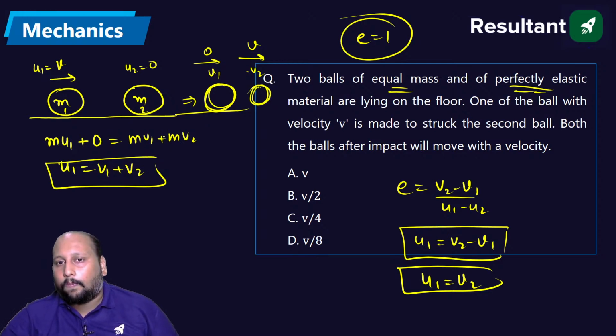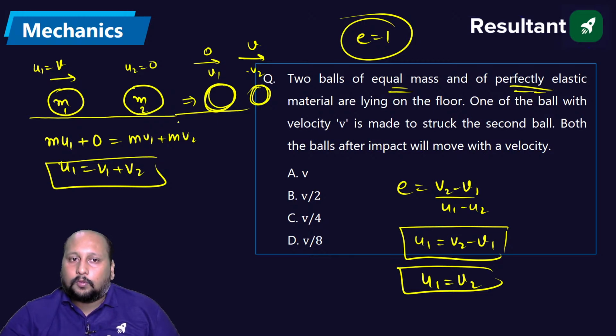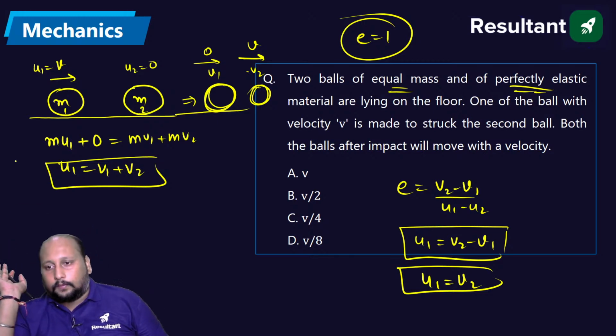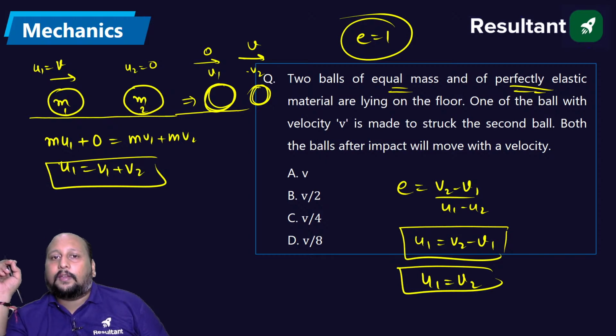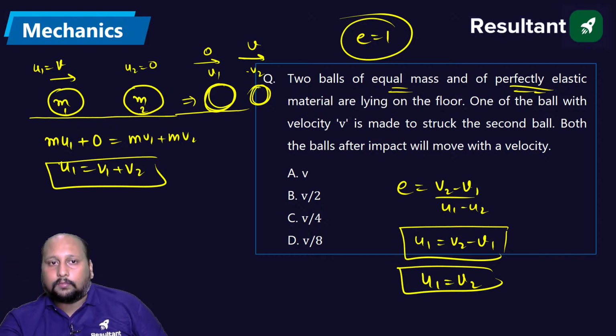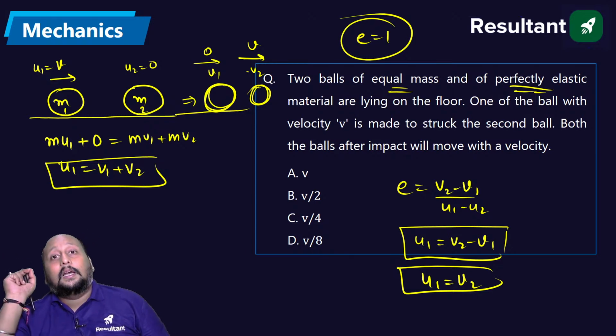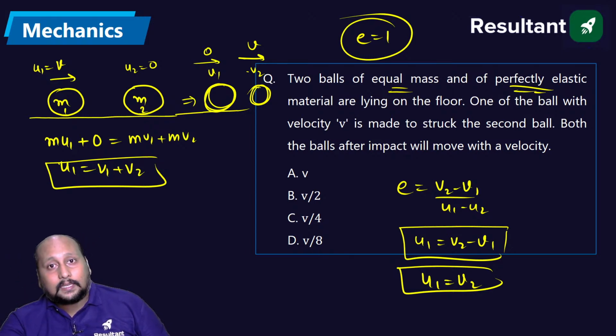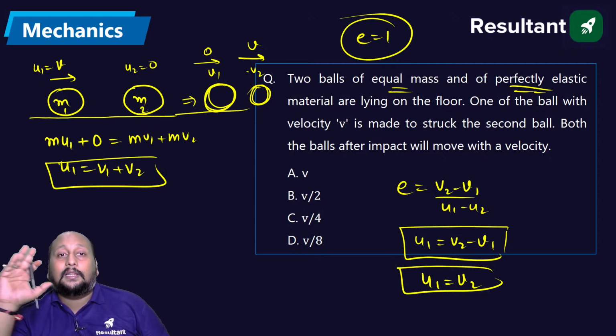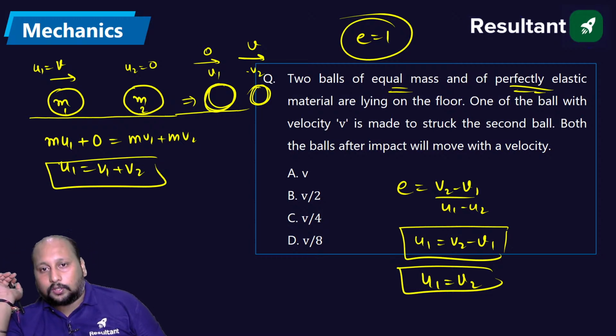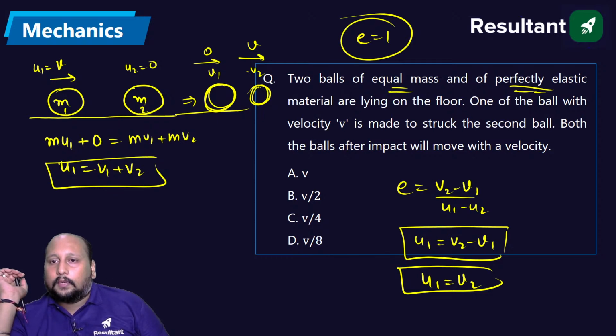So there will be a complete transfer of energy from body 1 to body number 2. In an elastic collision, if there are two bodies having equal masses undergoing a perfectly elastic collision, their velocities are always exchanged. Okay, fine.